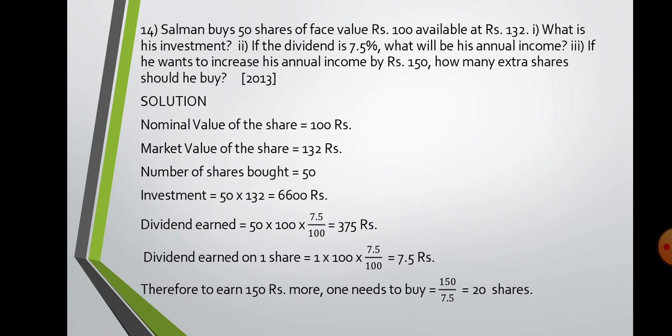Now I want how much? 150 rupees. So the number of shares I need is 150 rupees divided by 7.5 rupees. You get 20 shares. So he needs to buy only 20 more shares.